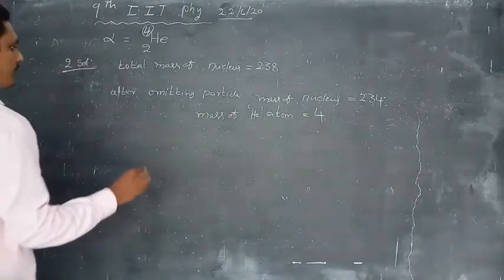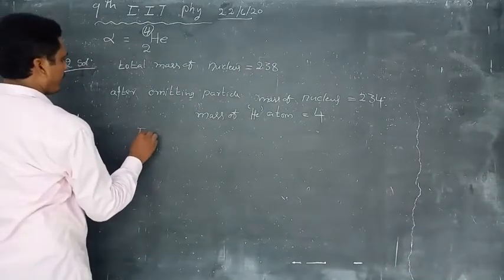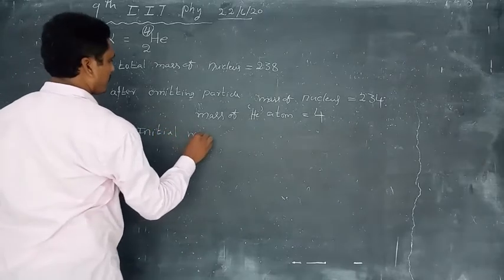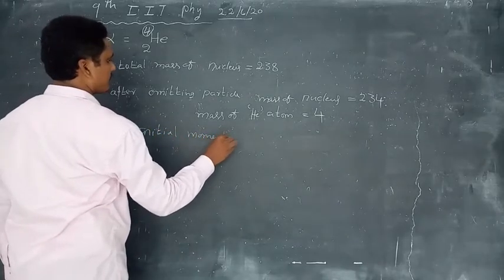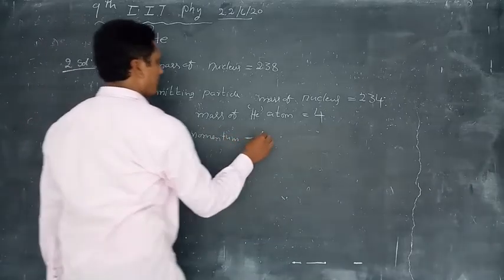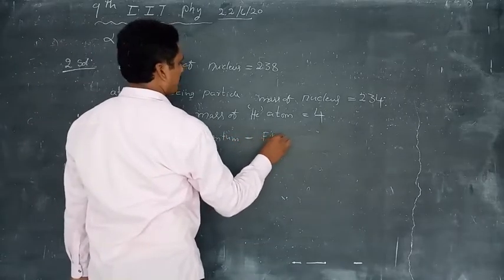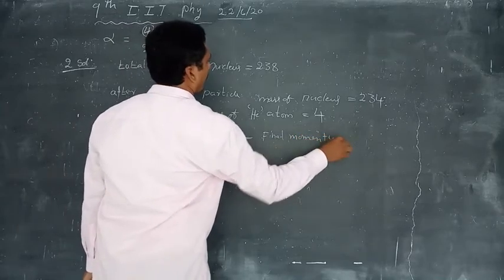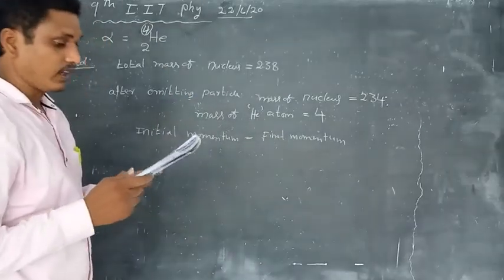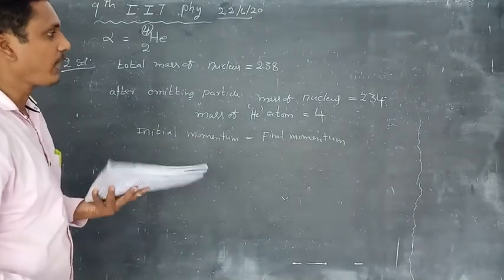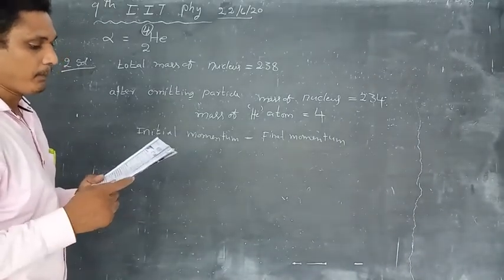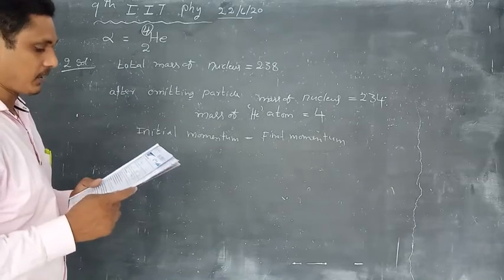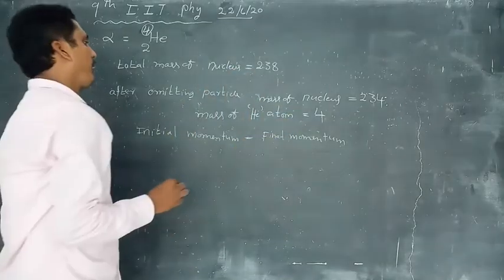Here initial momentum is equal to final momentum. The speed of the alpha particle is v meter per second.